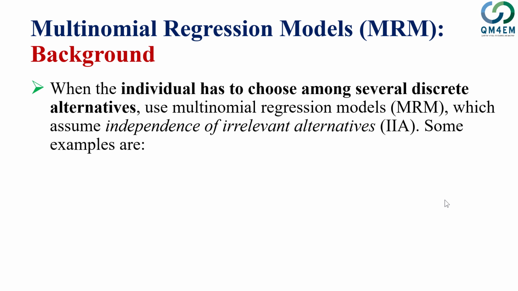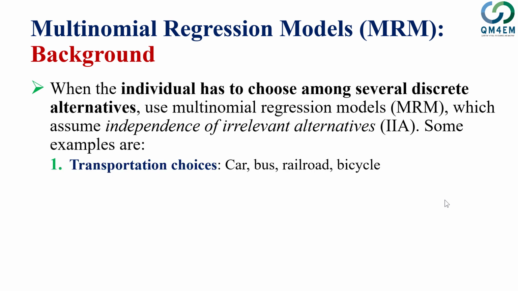So the multinomial regression model assumes independence of irrelevant alternatives. That's a very important assumption of multinomial regression models, that the alternatives shouldn't be irrelevant. I will give you an example of that once I quote some examples of multinomial regression models. A very interesting example is the transportation mode choice decision, in which an individual can pick among a number of alternatives for his or her travel decision. For example, an individual can choose to travel by car, bus, rail, or bicycle.